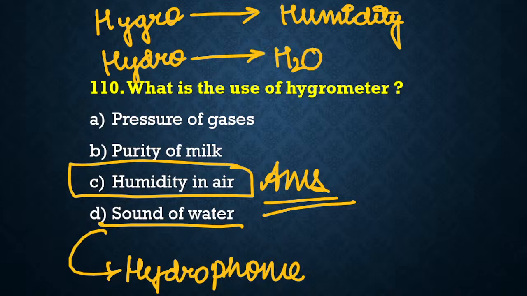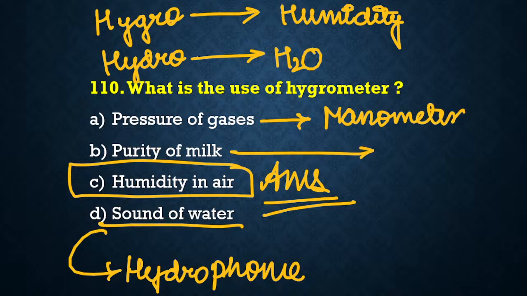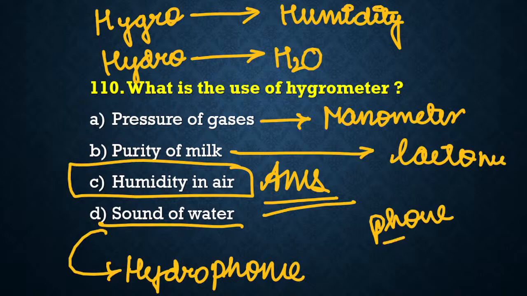Hygrometer for humidity in air. For pressure of gases, it is manometer, and for purity of milk we have learned it is lactometer. Okay, how can you remember? Sound comes from phone, right? So if the term phone is given, that means we are talking about sound underwater.